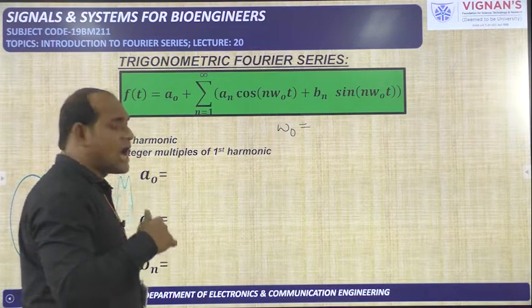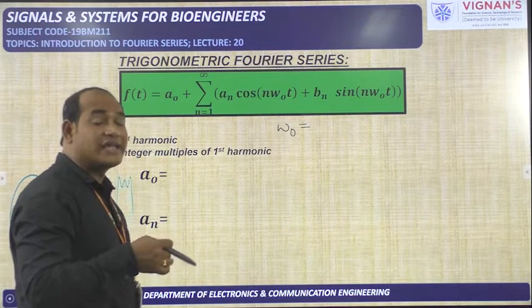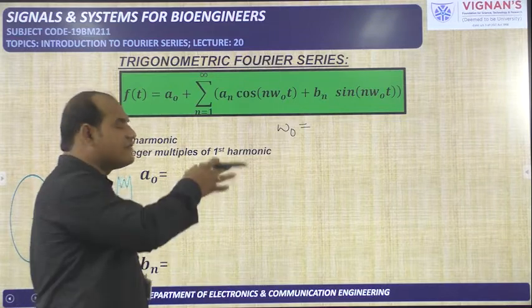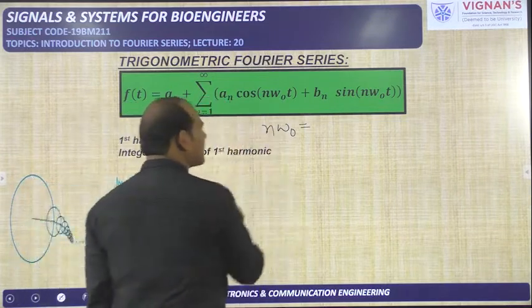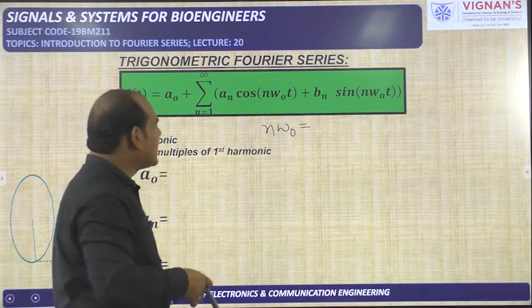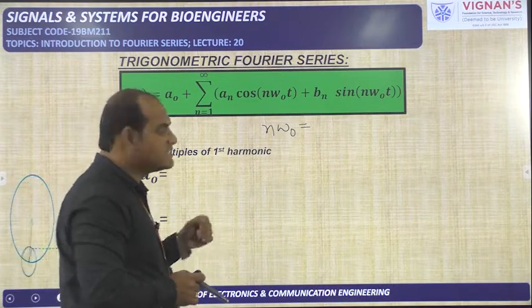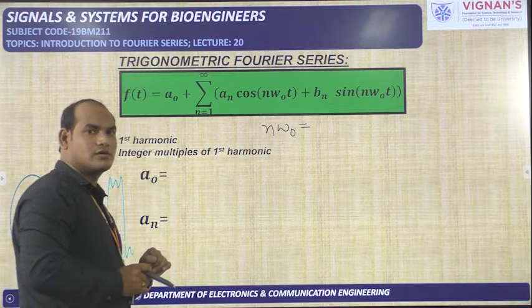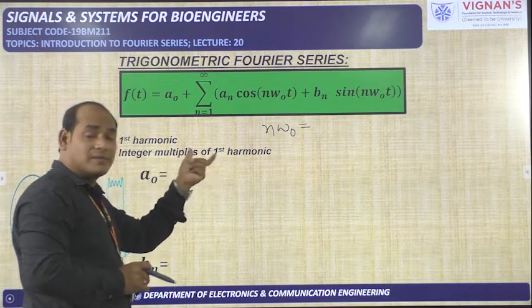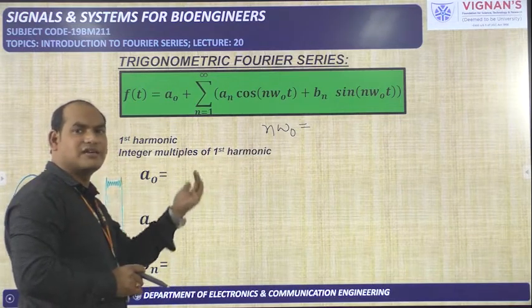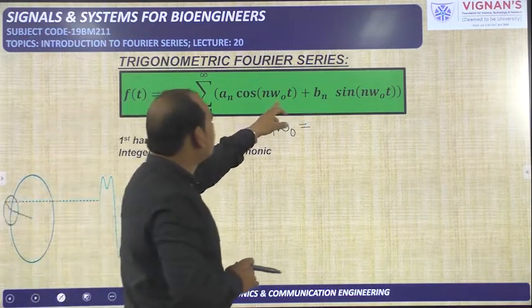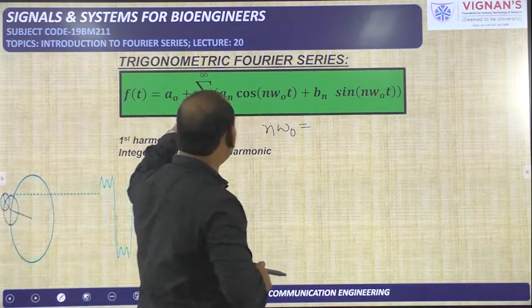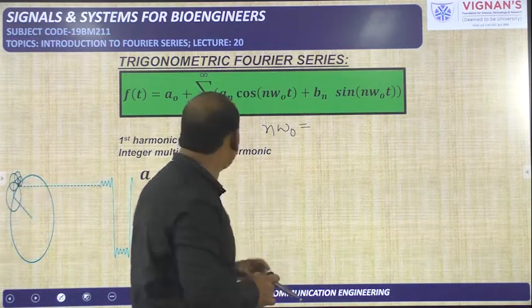Next, harmonics are integer multiples of the fundamental frequency, that is n omega naught, where n is changing: n is equal to 1, 2, 3, 4, 5. The fundamental frequency is multiplied with an integer, here n, and only integers we have to take.